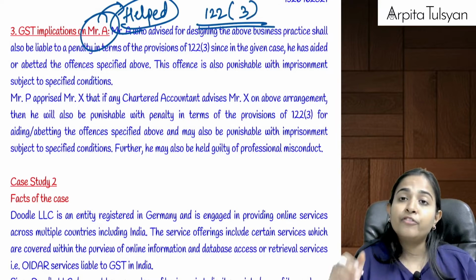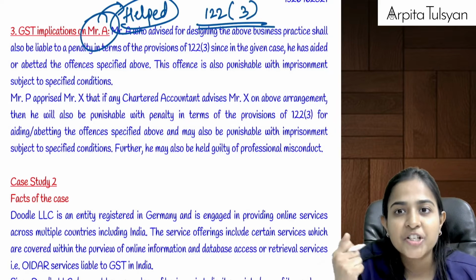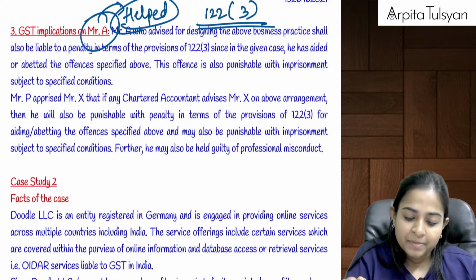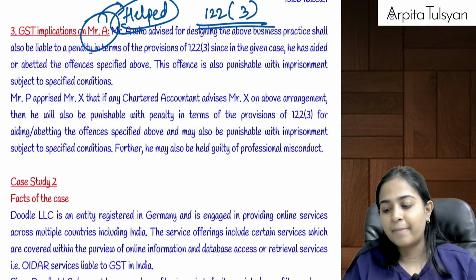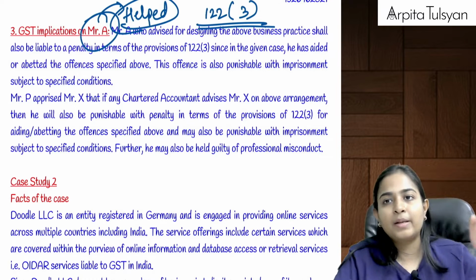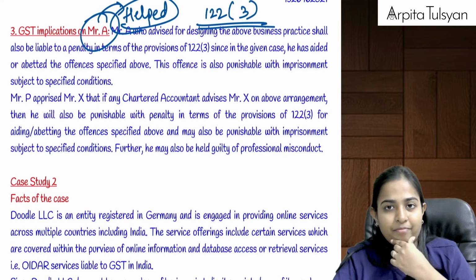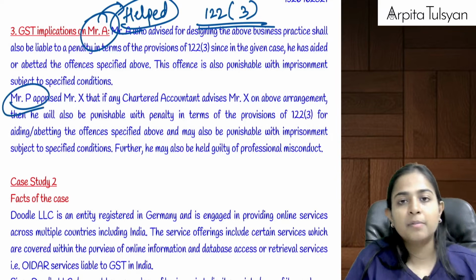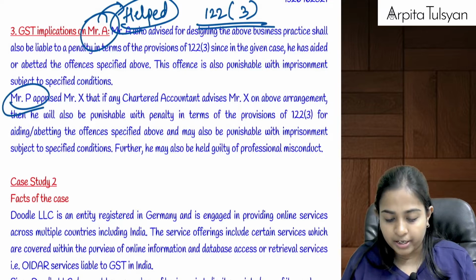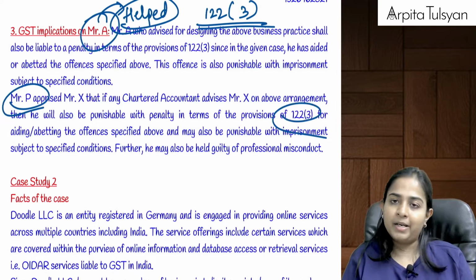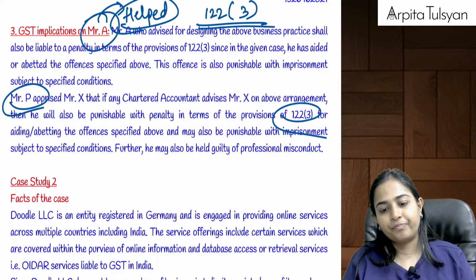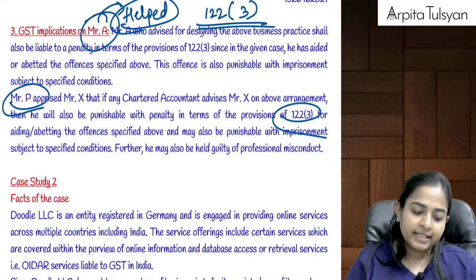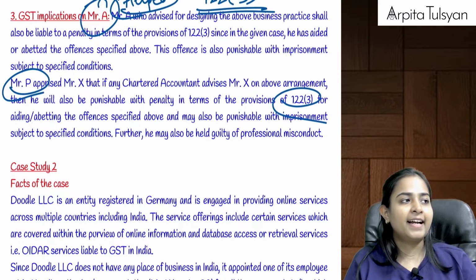And suppose if he would have kept some commission aside, retained some benefit aside, then he will also be liable under 122(1)(a), mastermind. Yes, and suppose if Mr. P, chartered accountant, got involved here, then even he will be liable under 122(3). Are you understanding this? Yes, this was your entire case study.